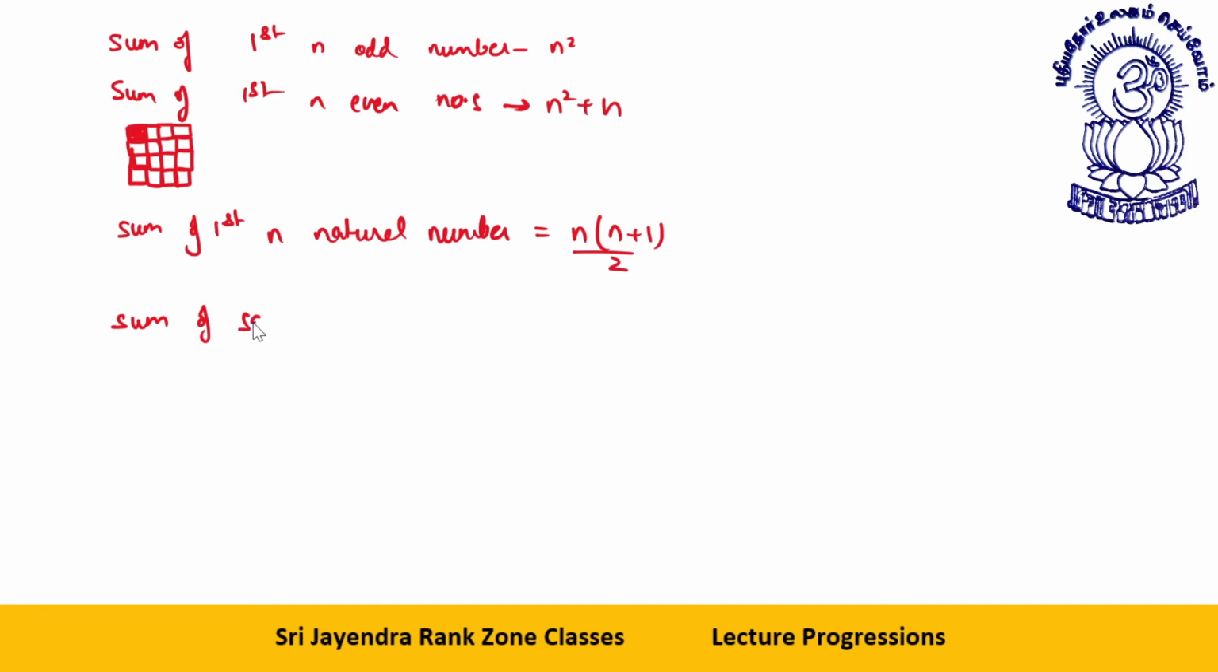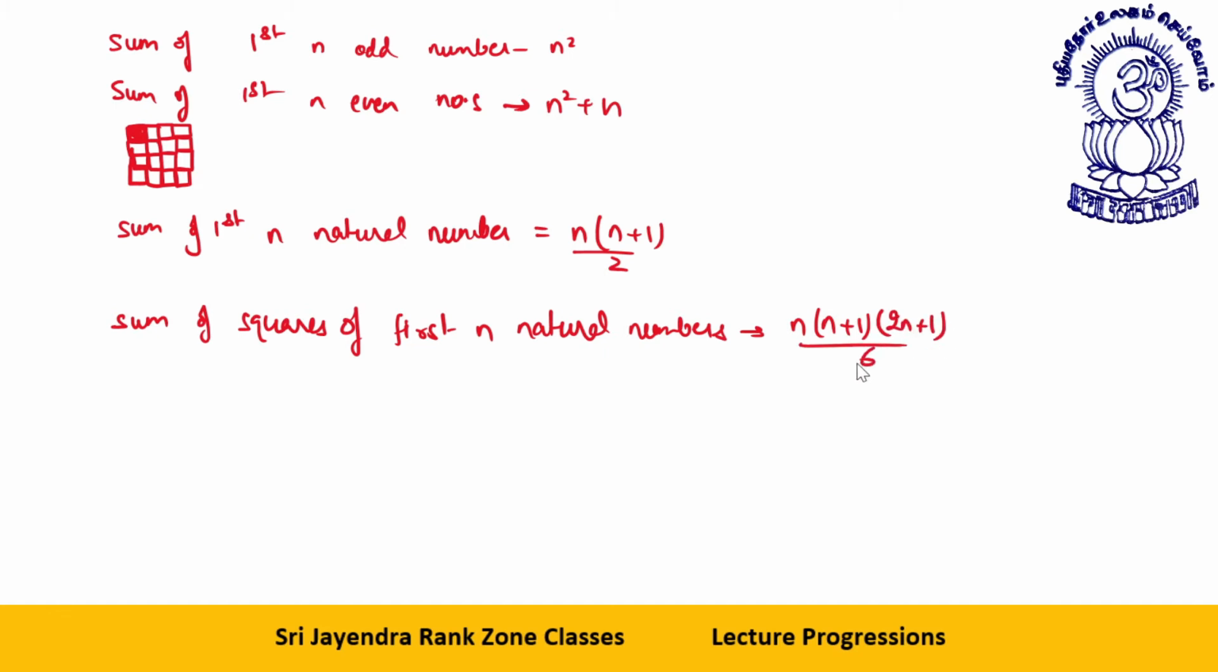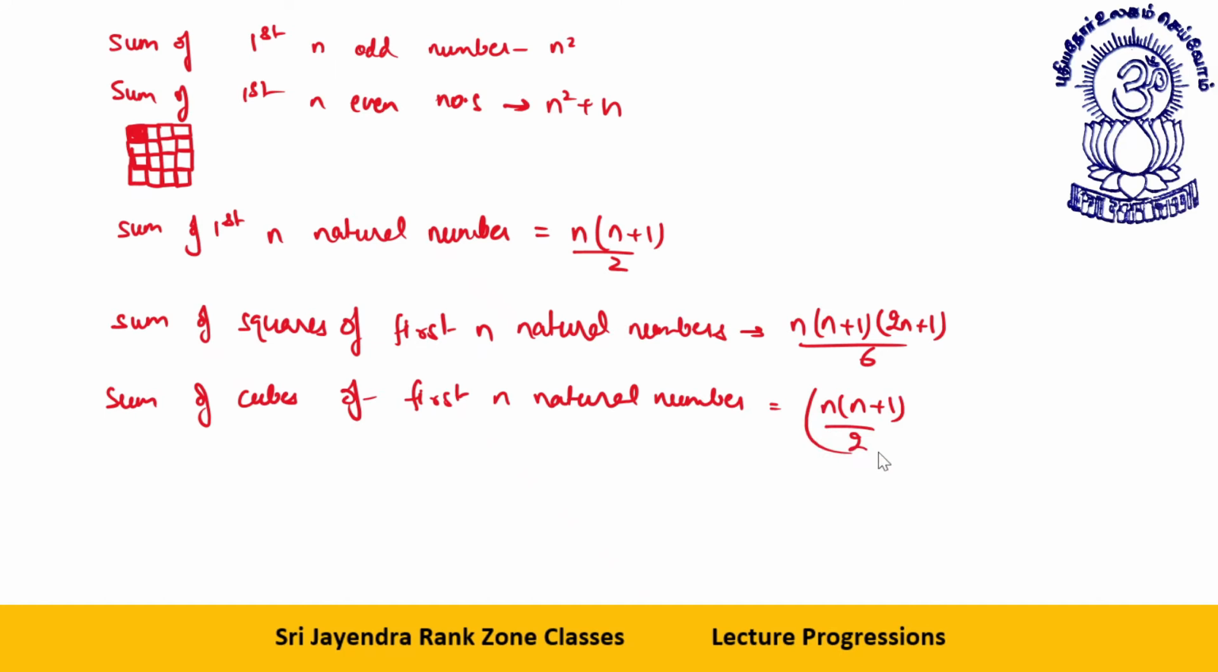Sum of squares of first n natural numbers, that will be n into n plus 1 into 2n plus 1 by 6. Last thing, sum of cubes of first n natural numbers. That will be n into n plus 1 by 2, whole square.